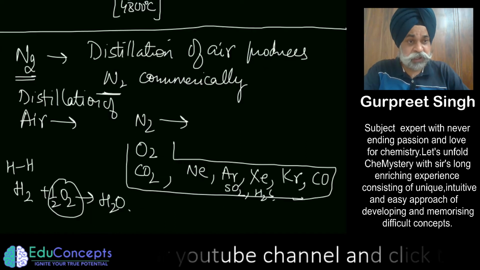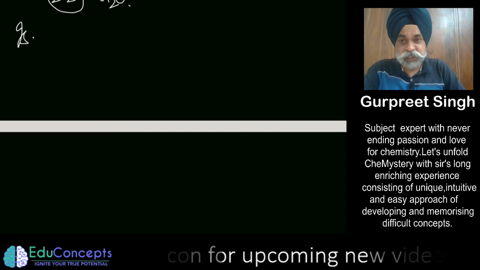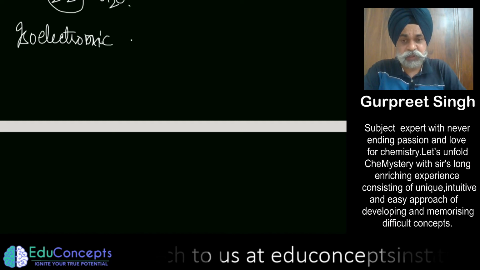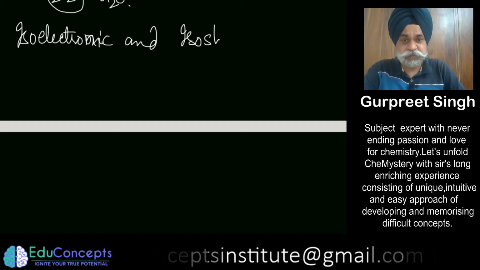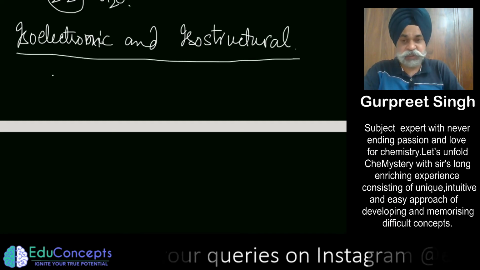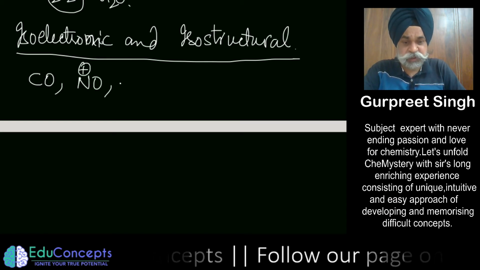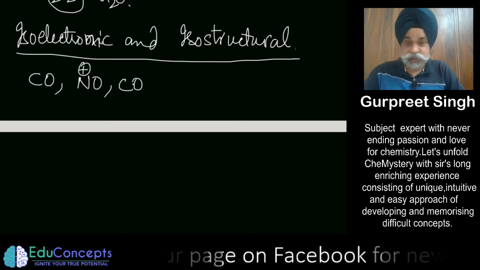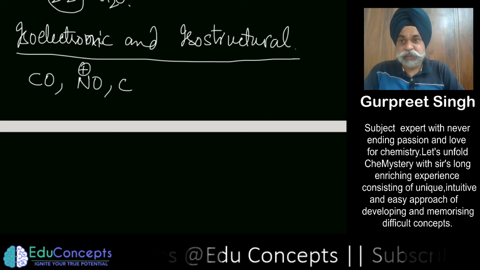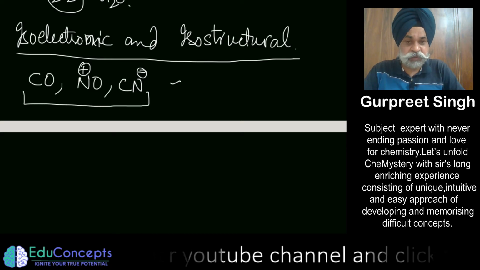Other than this, you should also know that there are some isoelectronic and isostructural entities with nitrogen. What are these? These are carbon monoxide, nitric oxide, and CN negative, sorry, let me rub it, CN negative. All of these are isoelectronic to nitrogen.